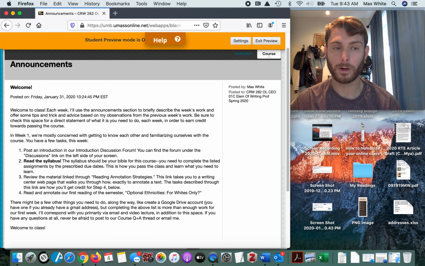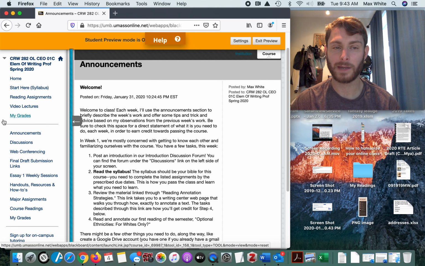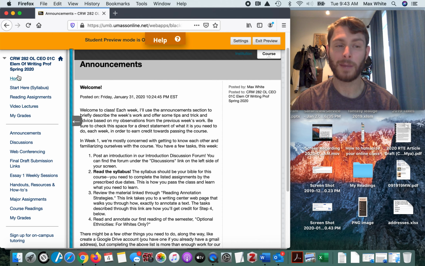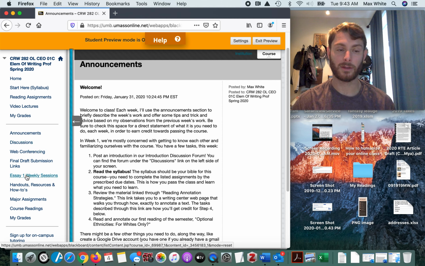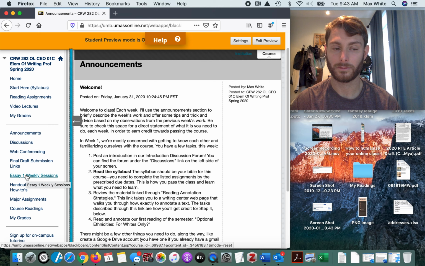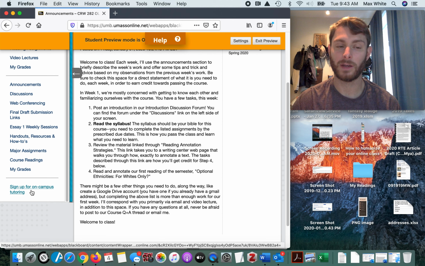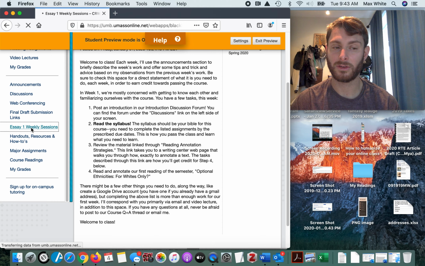To get to our weekly work, you'll open up this navigation panel on the left-hand side of Blackboard. You'll see here I've split the panel into two halves. The top half is the big stuff, the syllabus, reading assignments, video lectures, your grades. The bottom half is the tools that we'll use to do that work, the discussions forum, the final draft submission links, and our Essay 1 weekly sessions. I also have some helpful stuff in the handouts and resources, and you can also sign up for on-campus tutoring through this link. Go to Essay 1 weekly sessions to begin.